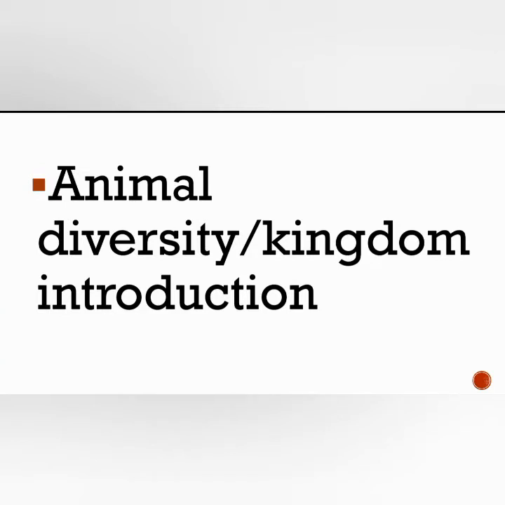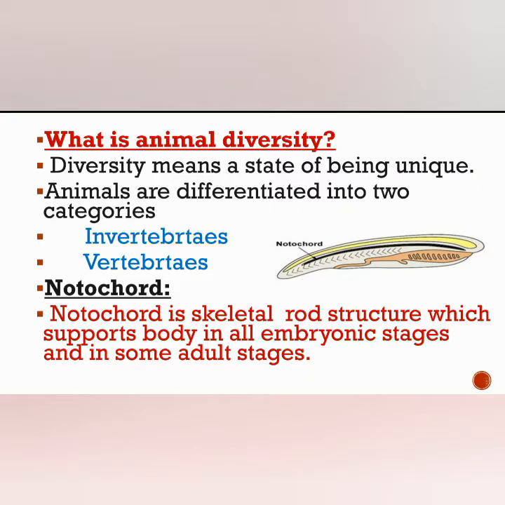I'm Harita. Today in this video I'm going to explain animal diversity, or the animal kingdom, and the basic introduction regarding the classification. First you have to know what animal diversity is. Diversity means a state of being unique. Being unique in the sense that each animal is unique or different at their level, differing from one animal to another. And the animals are again categorized into two categories: invertebrates and vertebrates.